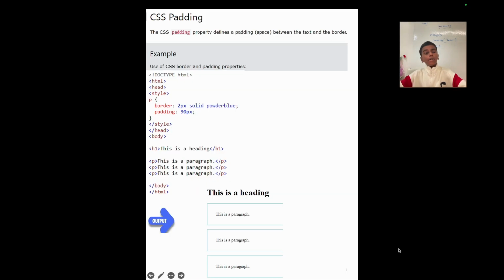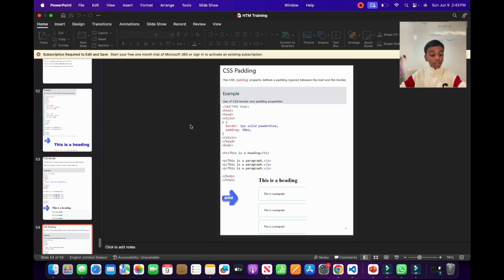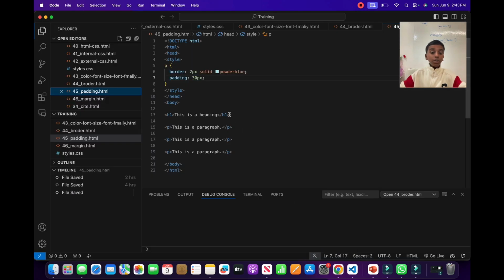CSS padding. What is the CSS padding? The CSS padding property defines a padding space between the text and the border. Here we have an example: use of the CSS border and padding properties. So we are using both the border and the padding properties. For now, as you see in our paragraph, it is the same code here, but instead of having only the border, we also have the padding, which has 30 pixels. Now let's go to Visual Studio Code to see what's going to happen.